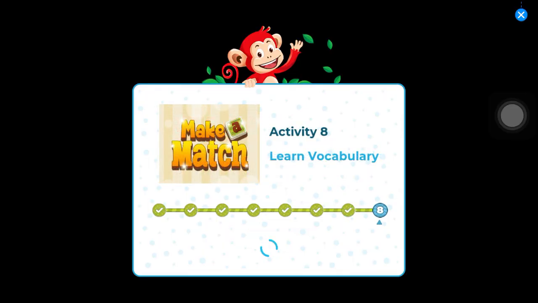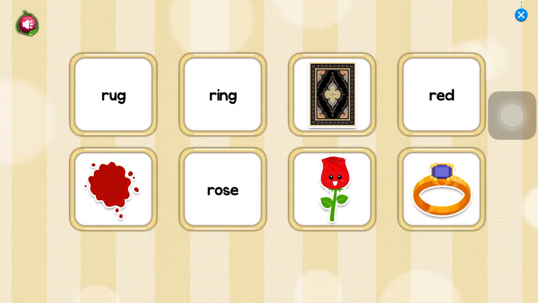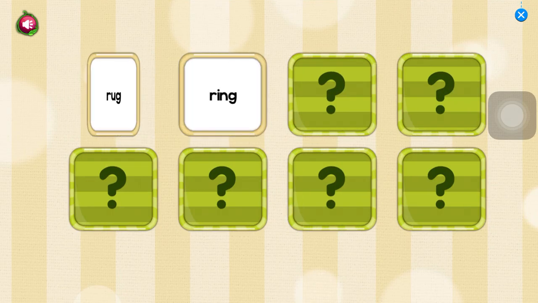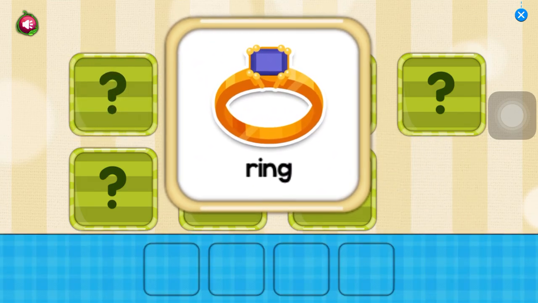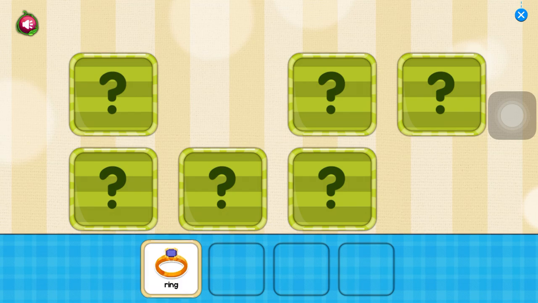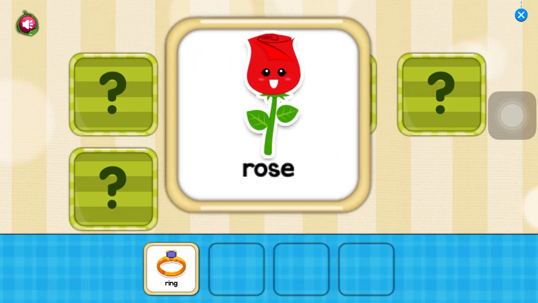Activity 8. Learn vocabulary. Choose 2 pictures that match. Ring, rug. Ring. Rose.